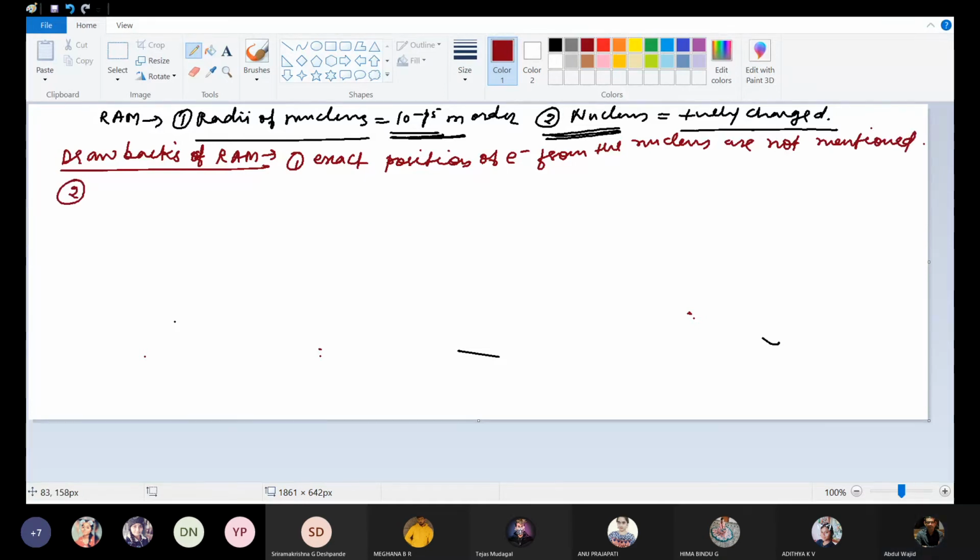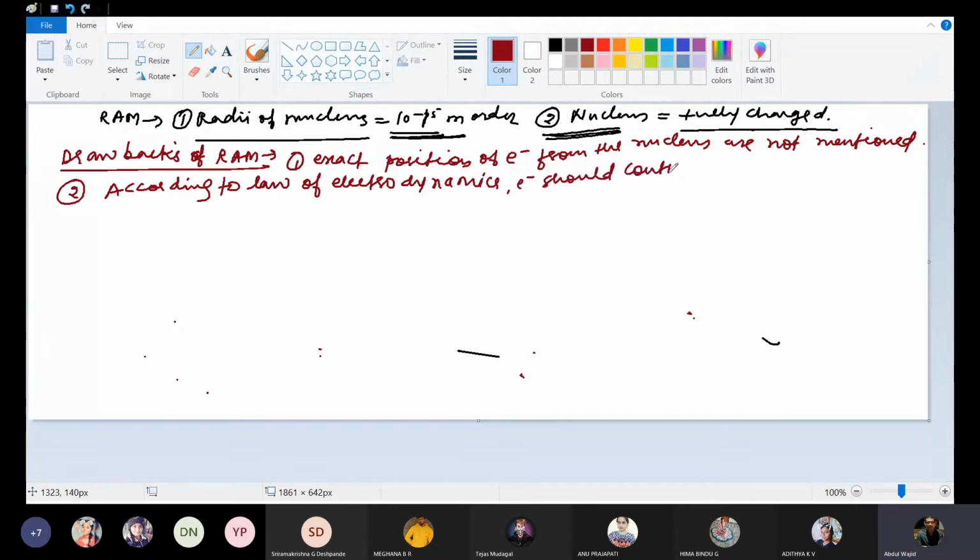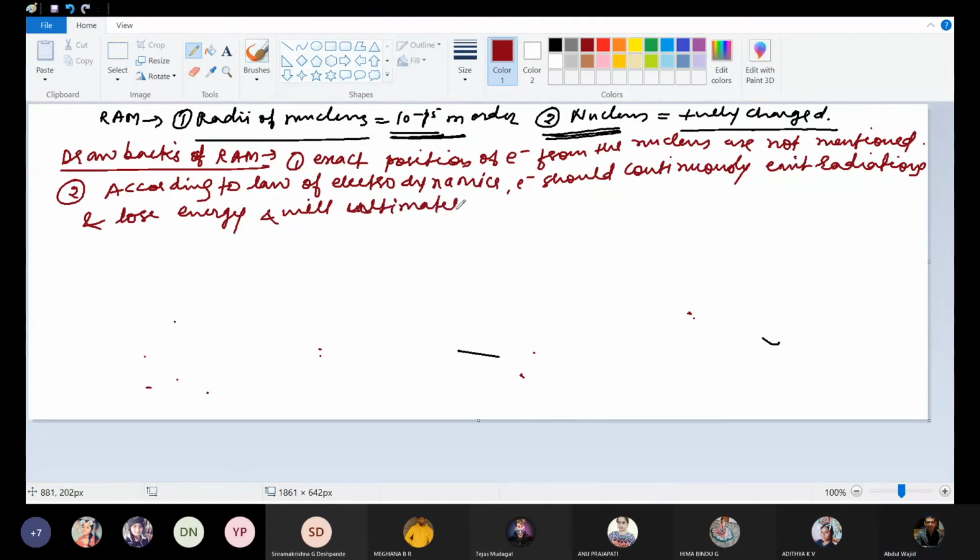And second, according to the law of electrodynamics, the electron should continuously emit radiation and lose energy, and will ultimately fall into the nucleus in less than 10 to the power minus 8 seconds.